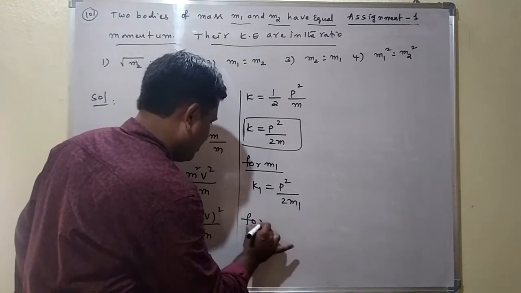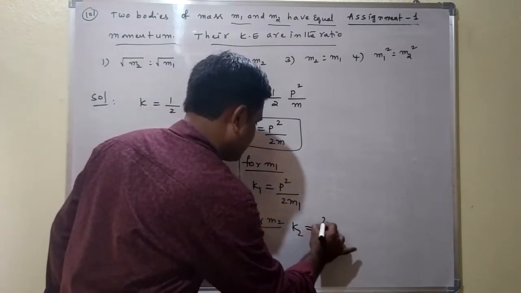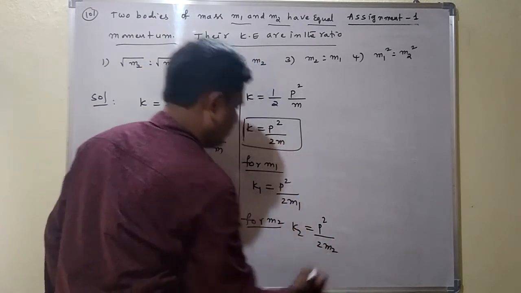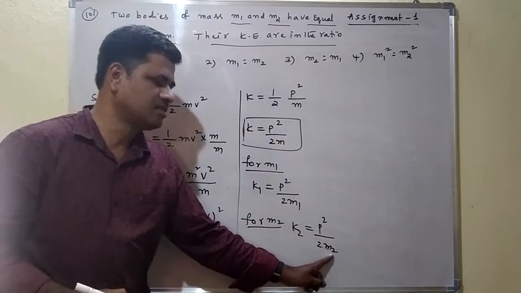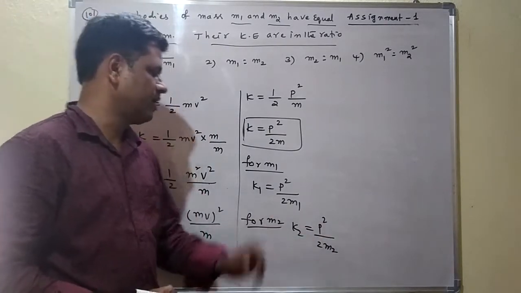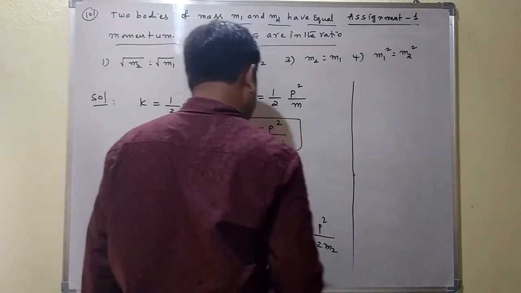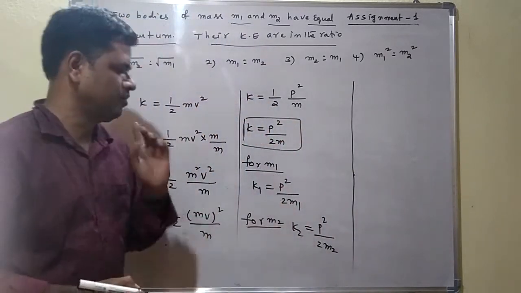Here for the m2 mass body, K2 is equal to p square by 2m2. Here also the momentum is the same, only the mass is changed; m2 mass is there. K2 is equal to p square by 2m2. These are the kinetic energies, K1 and K2, for the m1 mass and m2 mass.